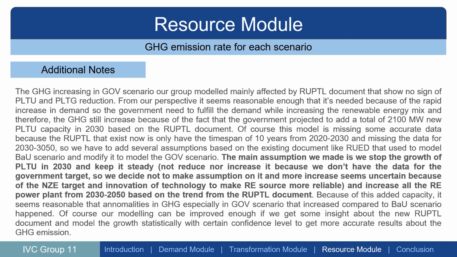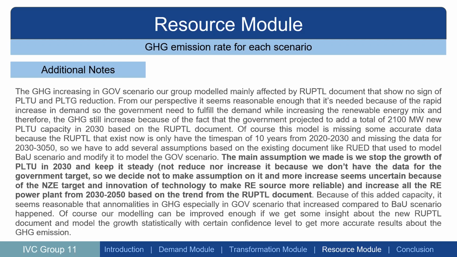Of course, this model is missing some accurate data, because the RUPTL that exists now only has a time span of 10 years from now, like 2020 to 2030, and is missing the data for 2030 to 2050.